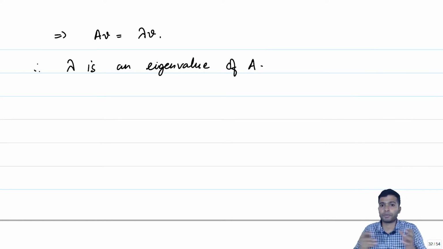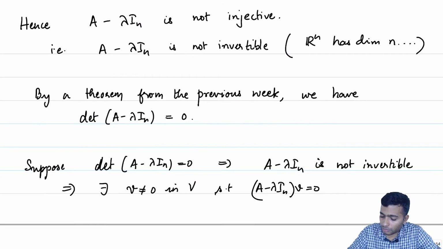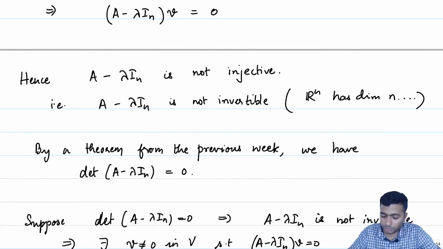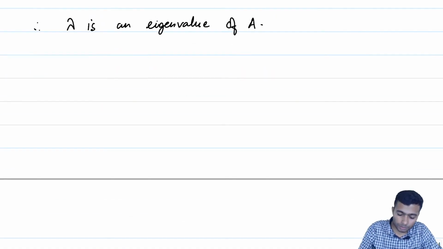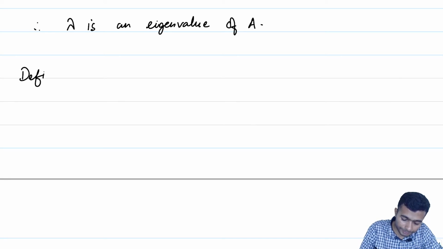So, we have effectively found a characterization of when we can say that a scalar is an eigenvalue. This prompts us to give a definition for the expression determinant of A minus lambda In. Notice that this is going to be a polynomial expression in lambda. So, let me give a definition here.